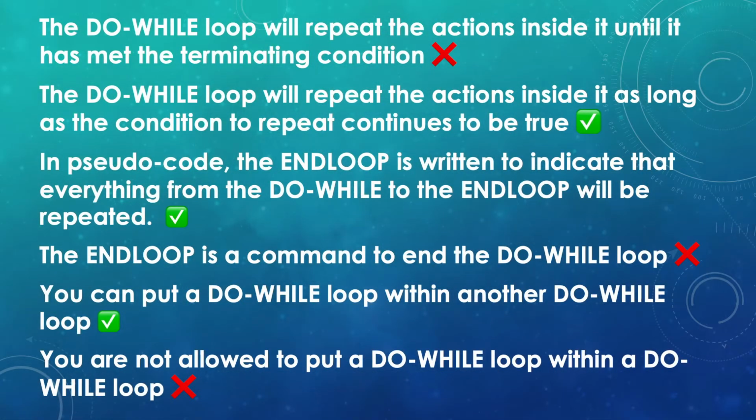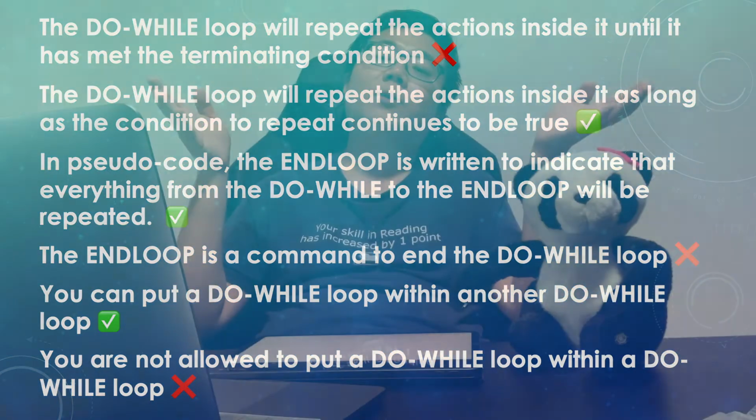Which brings us to the next option. End loop is not a command at all. It's just a signifier to tell you this is the end of the set of instructions for the loop. Now, why do we do this? Because without an end loop, let's say I have an instruction, it's not clear whether this command should be inside the loop or outside the loop. So the end loop makes it very clear for you and me and Panda on when to repeat and when not to repeat. Okay, moving on.